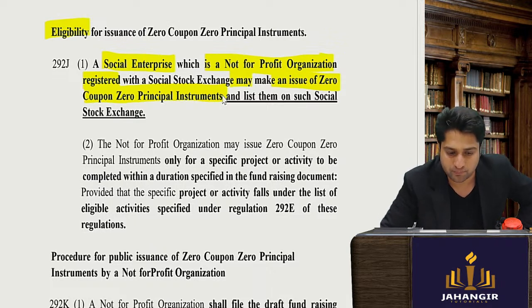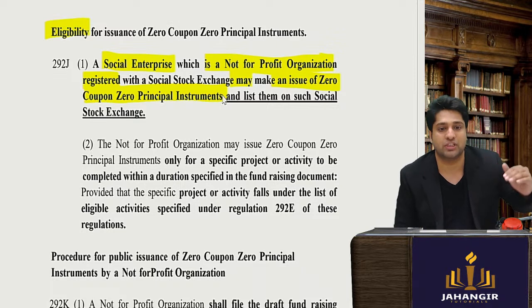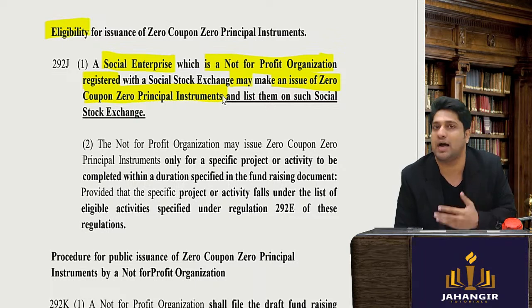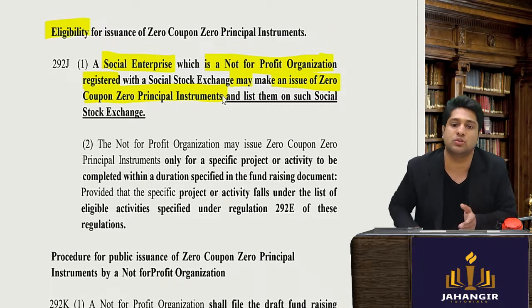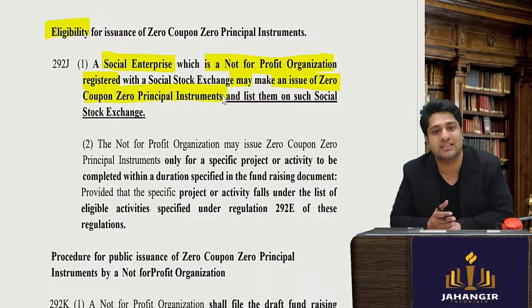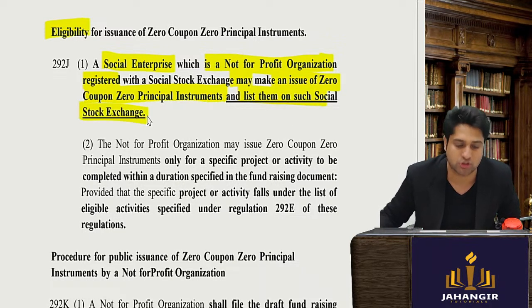Yes or no? Can a profit-making social enterprise issue zero coupon, zero principal instruments? The answer is no. Only a not-for-profit organization which has been recognized as a social enterprise can issue these instruments and then list them on the social stock exchange.